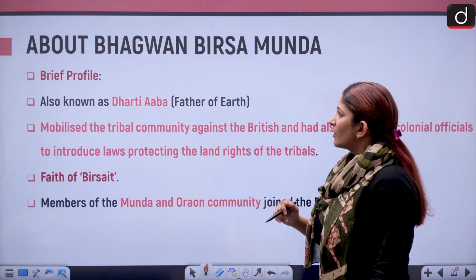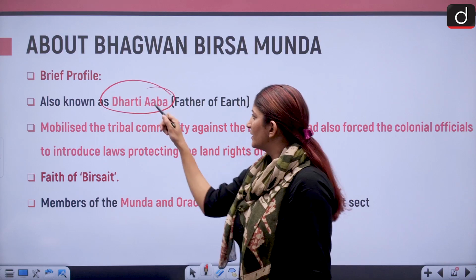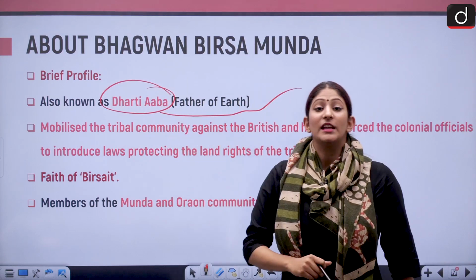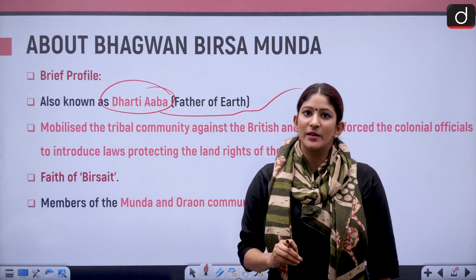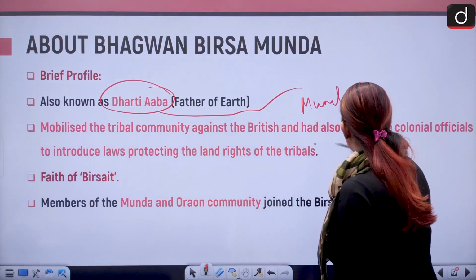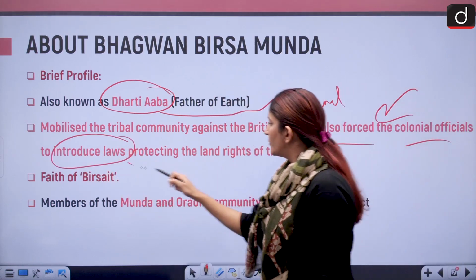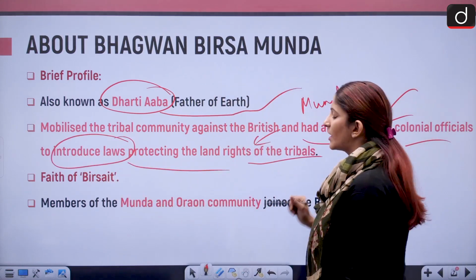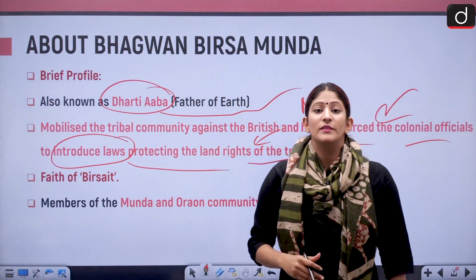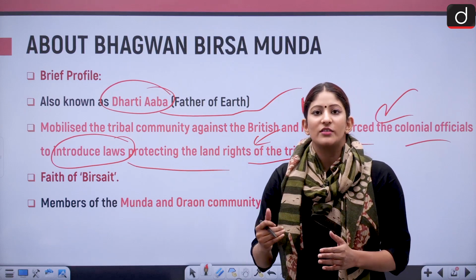Okay, so let's talk about a brief profile of Bhagwan Birsa Munda. He was also known as Dharti Abba, or father of the earth. He mobilized the entire tribal community, the Munda tribe, against the British, and also forced the colonial officers to introduce a law protecting the land rights of the tribals, because different land parcels belonging to the Munda tribes were passing to money lenders.